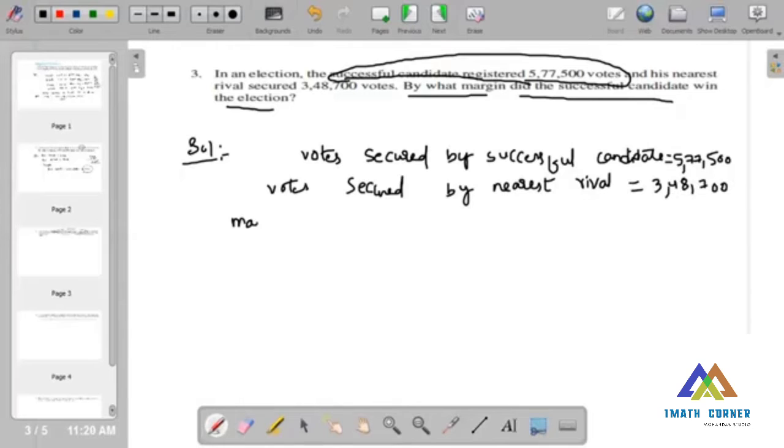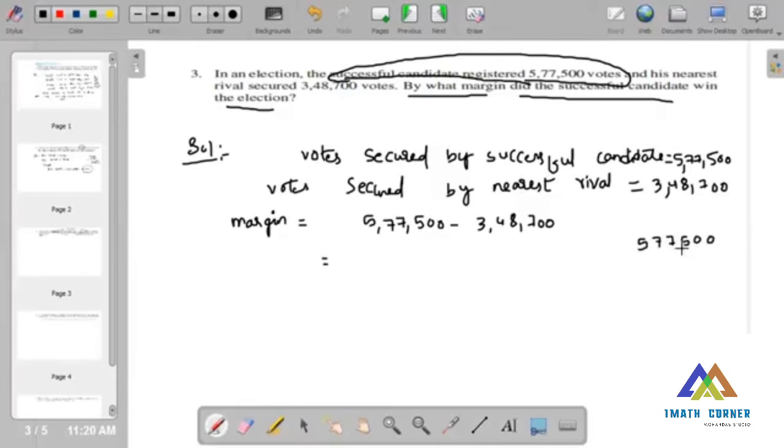Now we have to find the margin. To get the margin, we need to subtract the two votes. 5,77,500 minus 3,48,700. So both we need to subtract. Now how can we subtract? Already you know this.